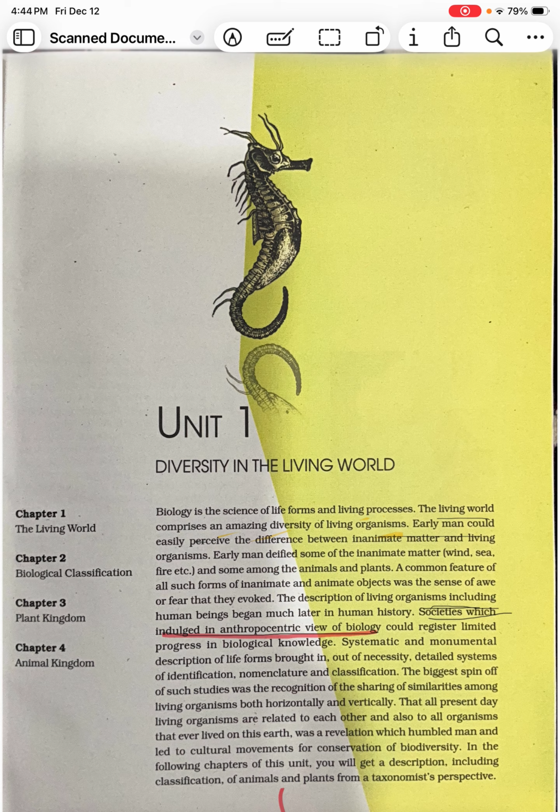They simply said that this earth and all this biodiversity was purely made for humans, and that humans are the supreme ones.